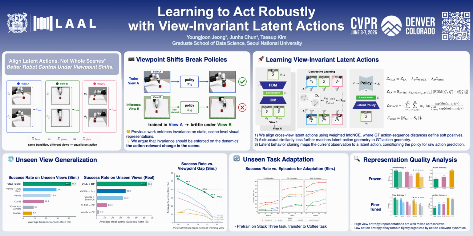Most previous methods address this by learning view-invariant scene-level visual representations, but for control, making the entire scene representation invariant may be unnecessarily difficult. A scene feature contains static background, object appearance, layout, and task-relevant motion altogether. Our key idea is to enforce invariance on the dynamics rather than on the whole scene. In short, enforce invariance on latent action, not whole scenes.